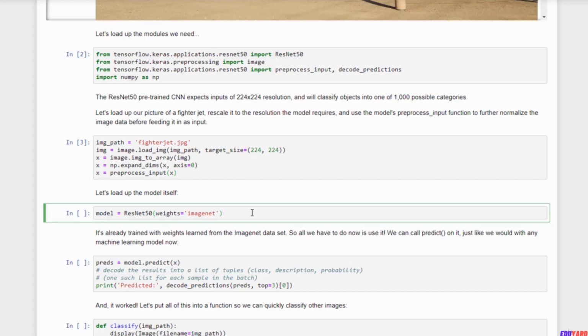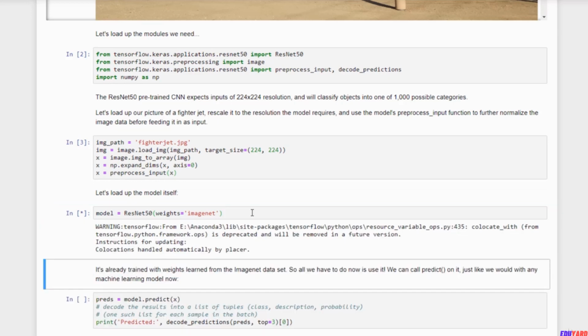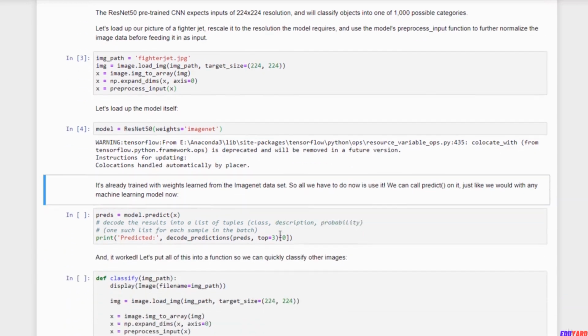You can even use variations of ResNet50 that were trained on different sets of images potentially. So let's go ahead and load up the model.